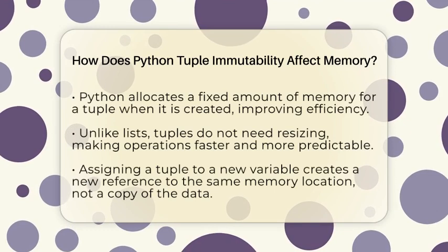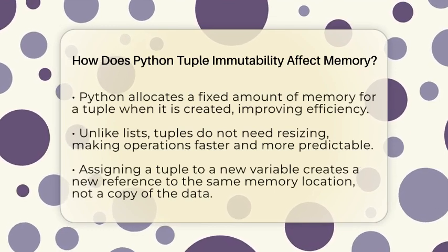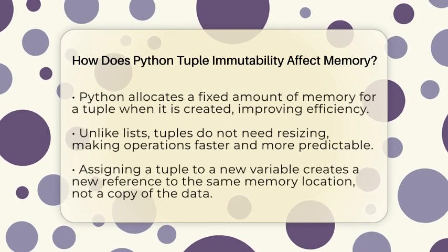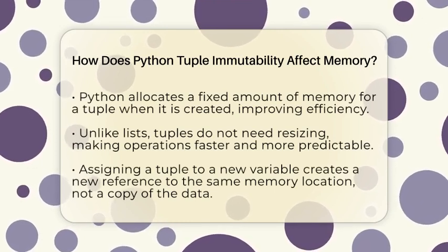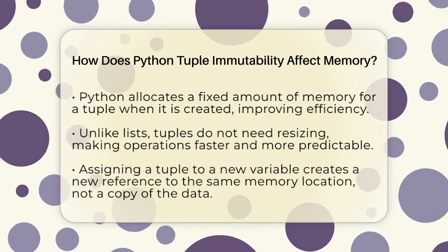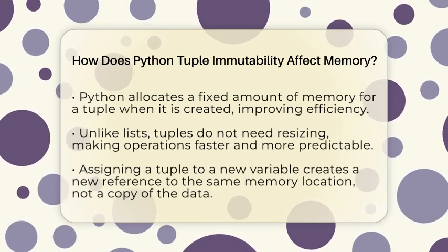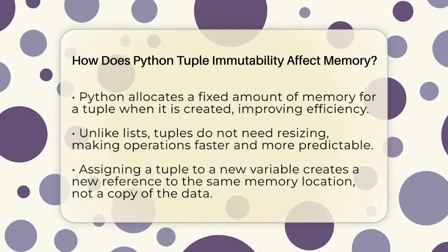Another benefit is that Python can allocate a fixed amount of memory for a tuple when it is created. Because the size and content are known and unchangeable, Python does not need to resize or reallocate memory later. This makes handling tuples faster and more efficient compared to lists, which can grow or shrink dynamically.